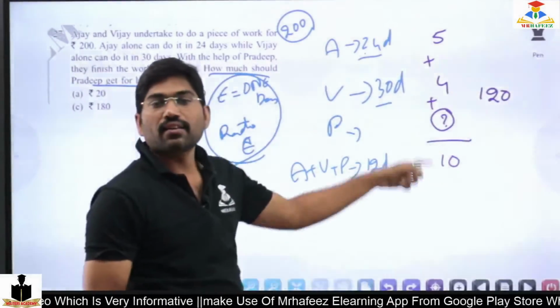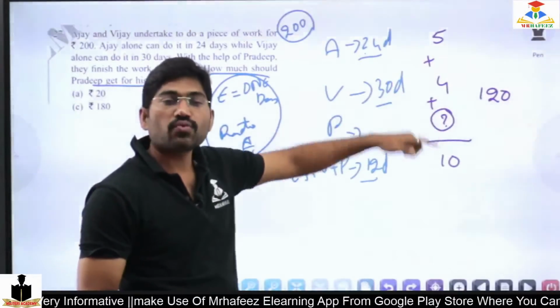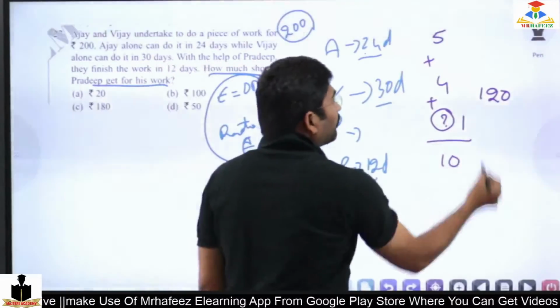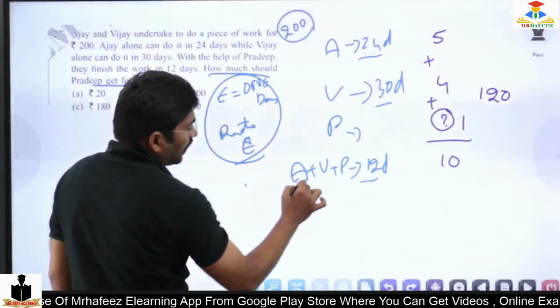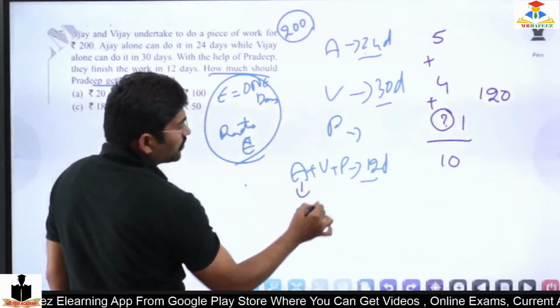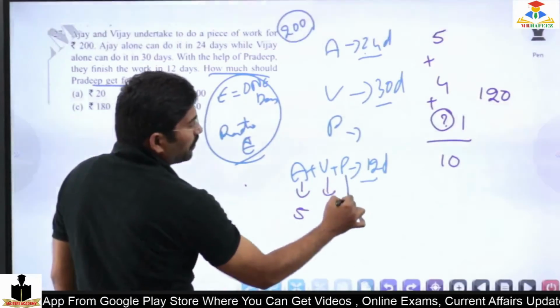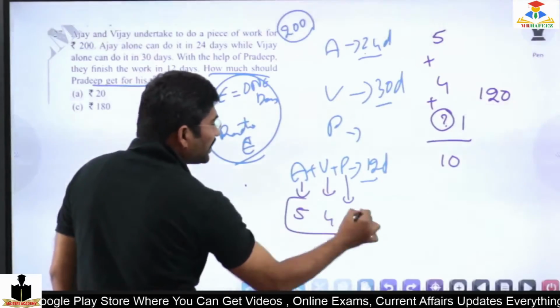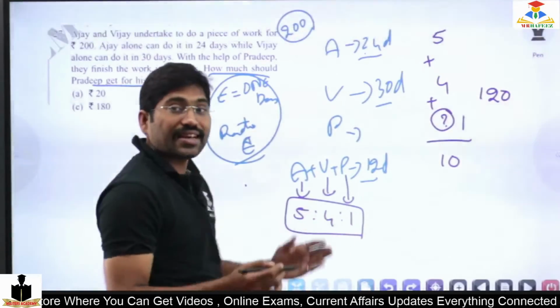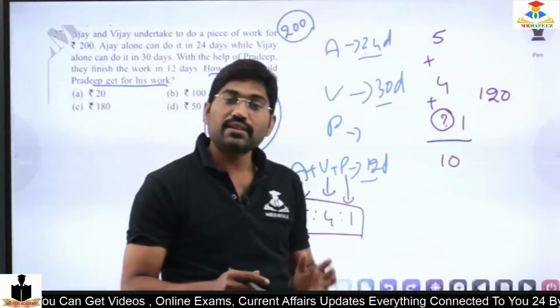So what should be added here to get 10? 5 plus 4 is 9, 9 plus what will be 10? So this is definitely 1. So A 5 parts, V 4 parts, P 1 part. This is the ratio, their abilities, their work, their one day work.